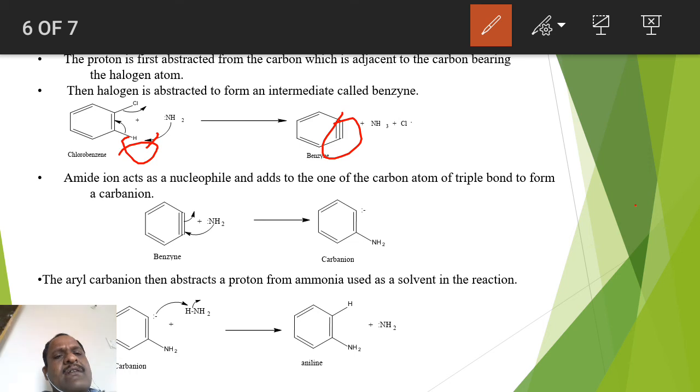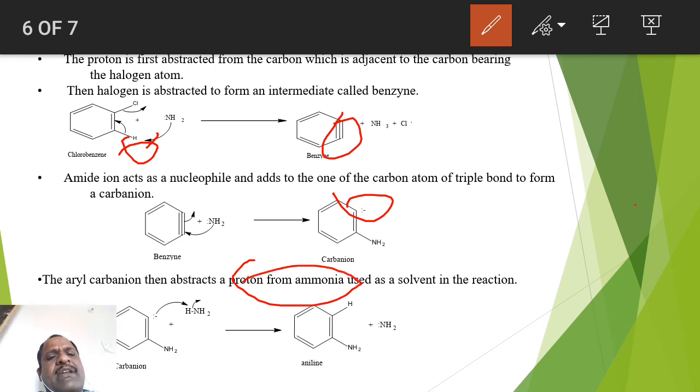with loss of ammonia, right? Then in the second step, the amide ion obtained from sodamide NaNH2 will attack on any position of this triple bond and you will get the respective anion. That anion, meaning carbanion, again abstracts a proton from ammonia and there is formation of aniline. So you have to remember that. These are the steps involved in the benzyne intermediate or benzyne type of mechanism.